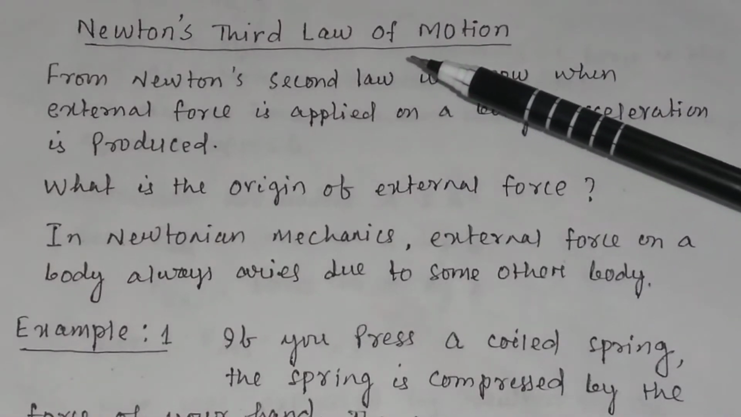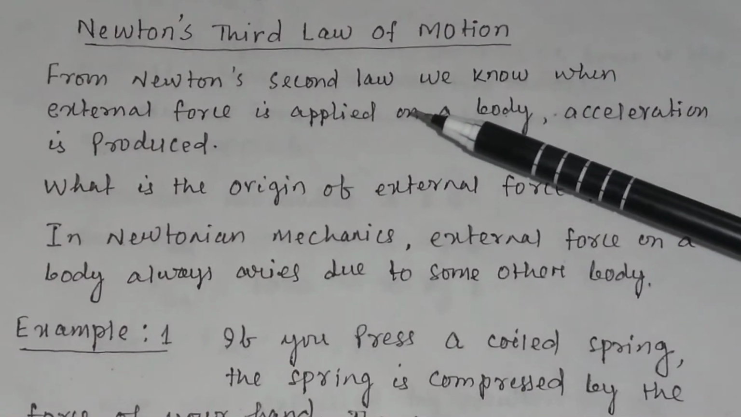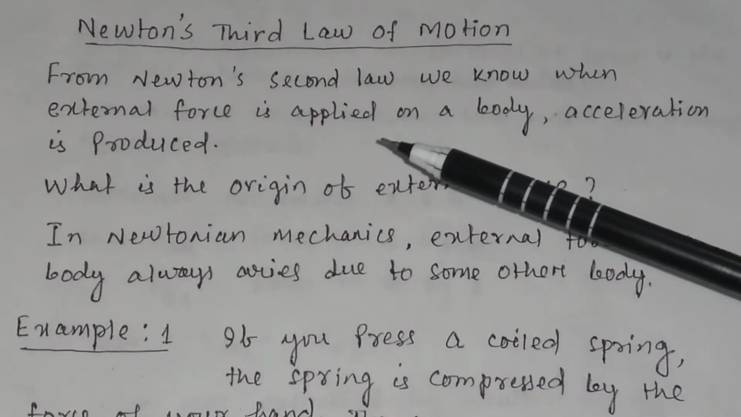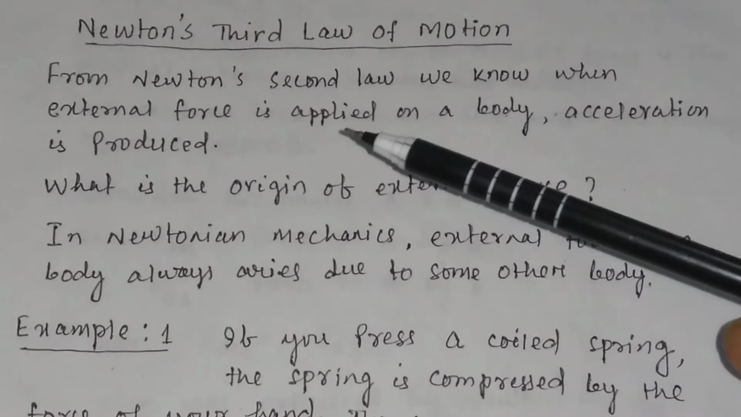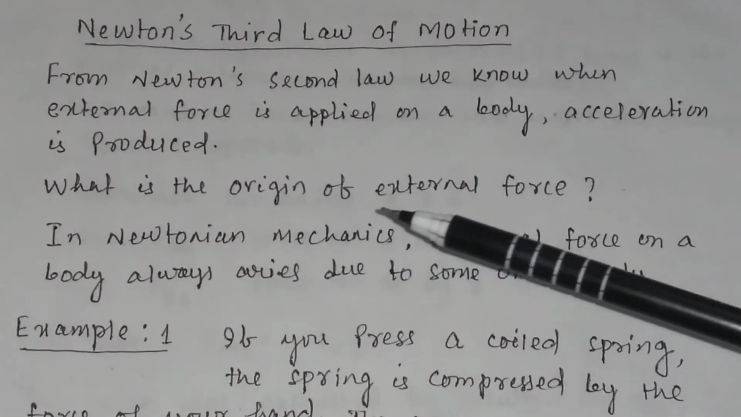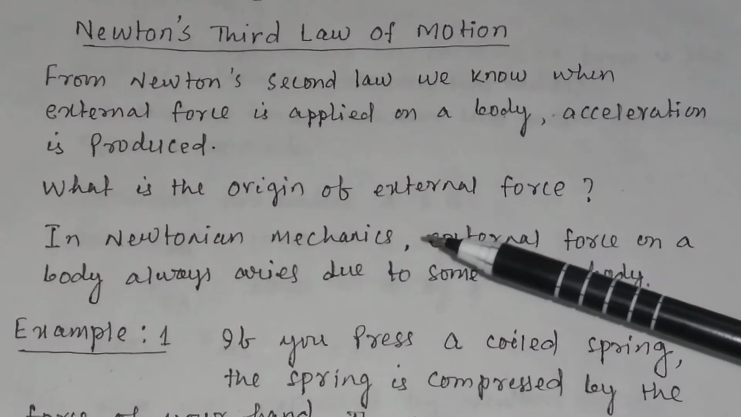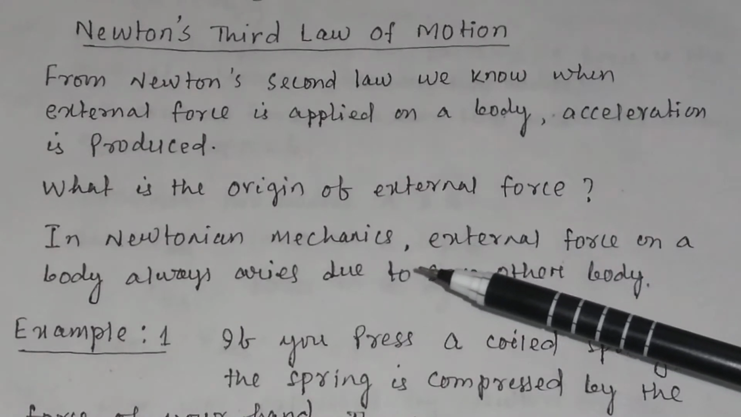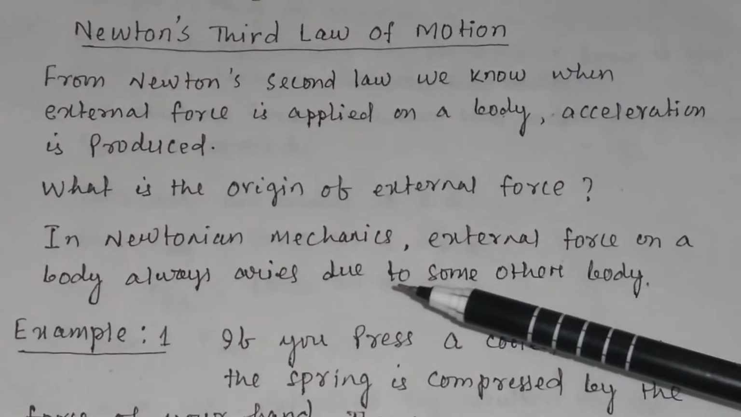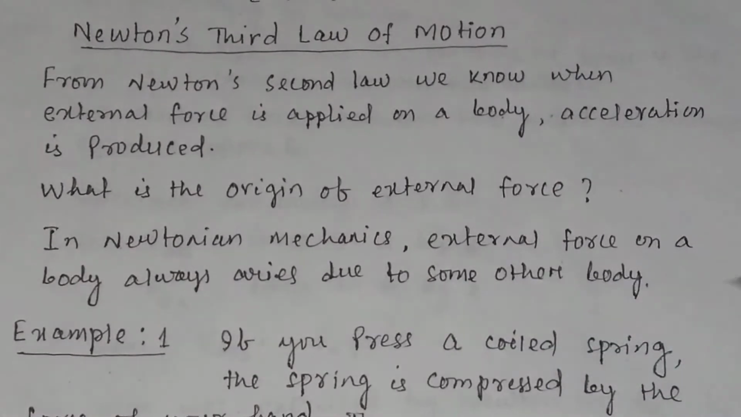Newton's third law of motion. From Newton's second law, we know when external force is applied on a body, acceleration is produced. What is the origin of external force? In Newtonian mechanics, external force on a body always arises due to some other body.